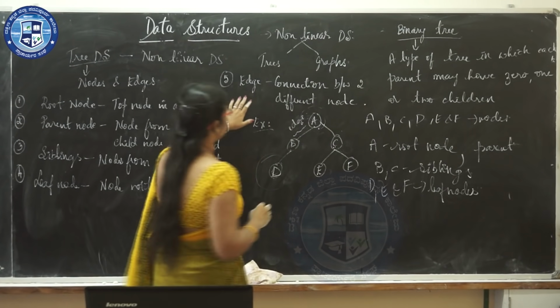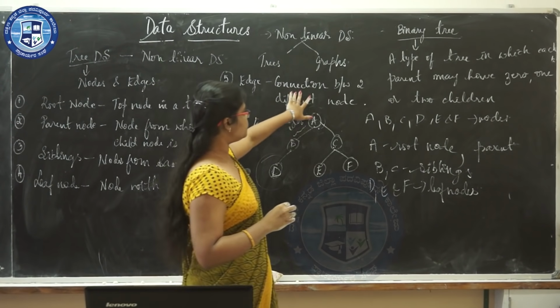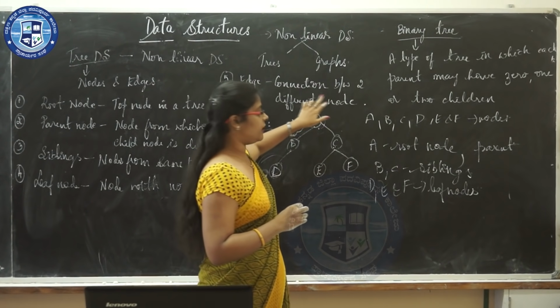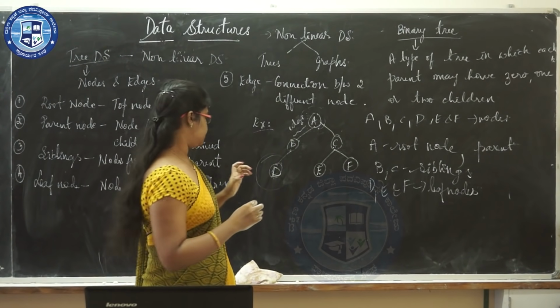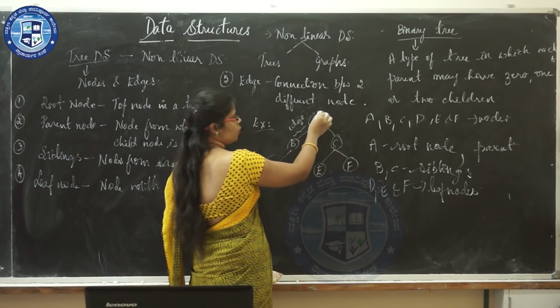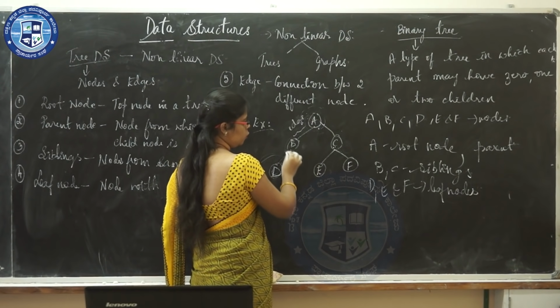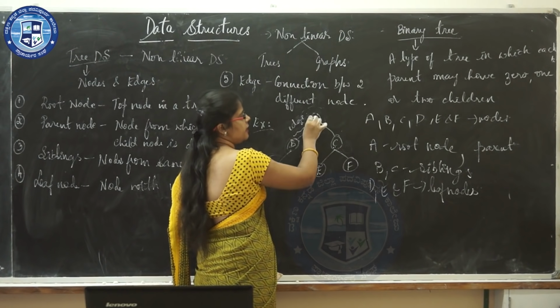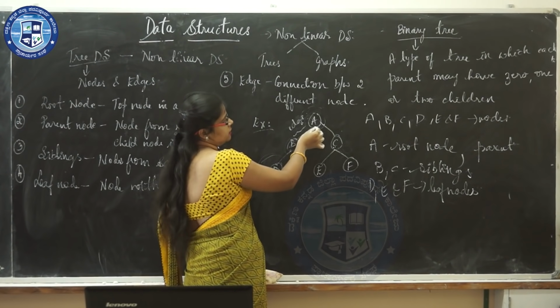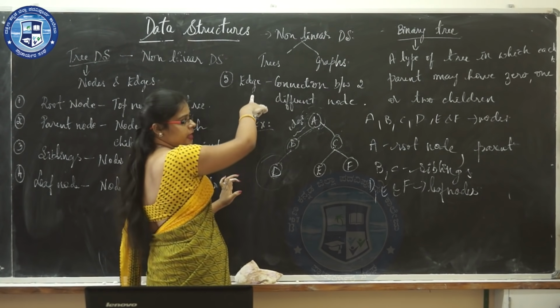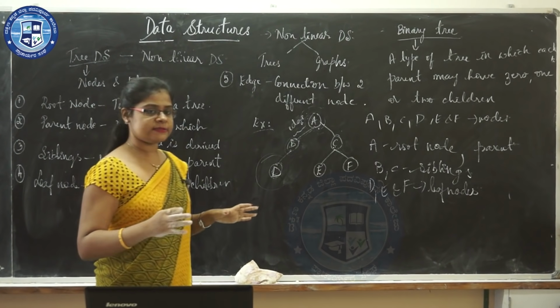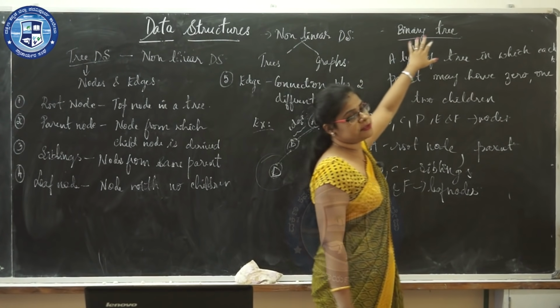Next, edge. The connection between two different nodes is called as edge. So now here you have node A, node B. So between B and A a connection has been built. So that connection is known as edge. Next is the concept that is binary tree.